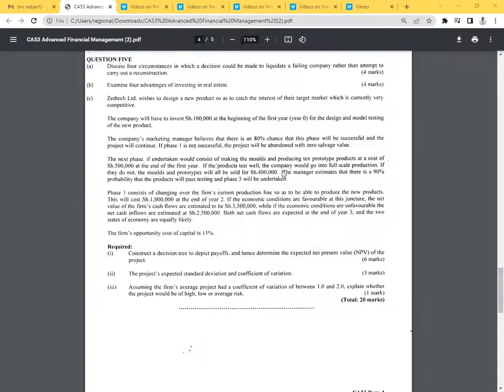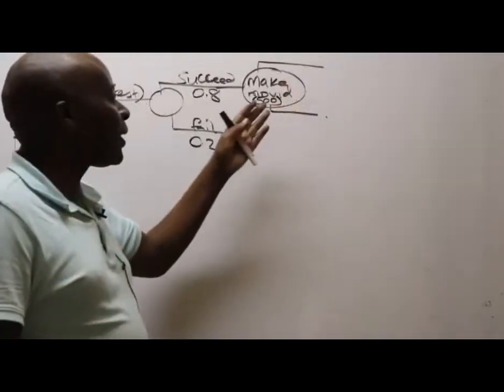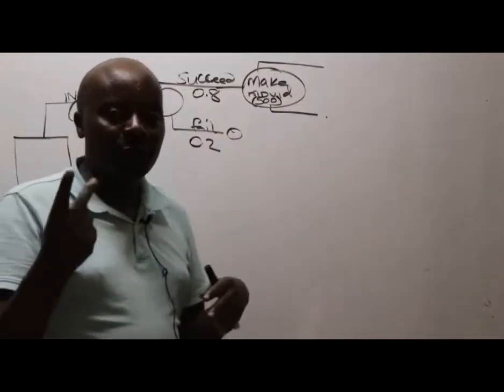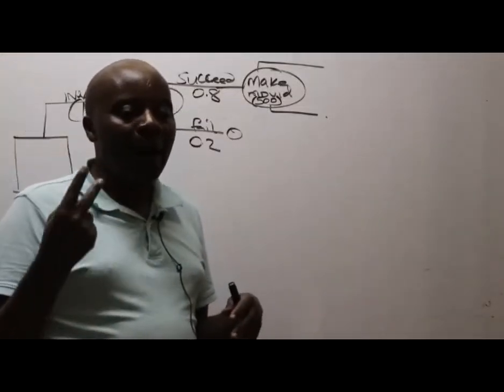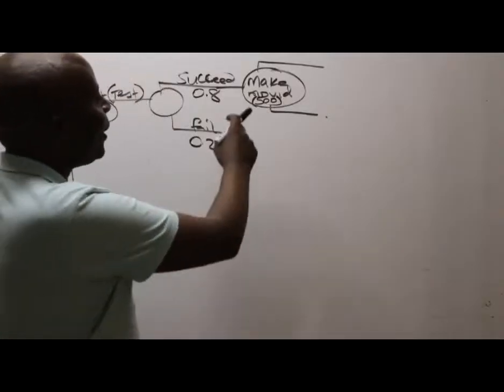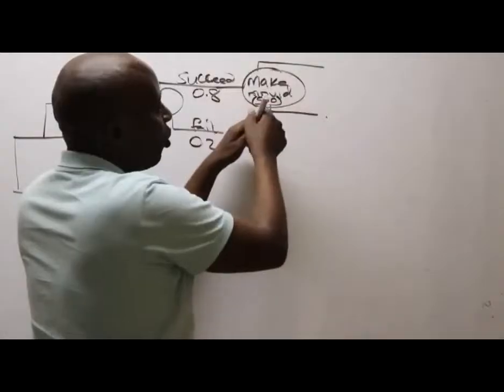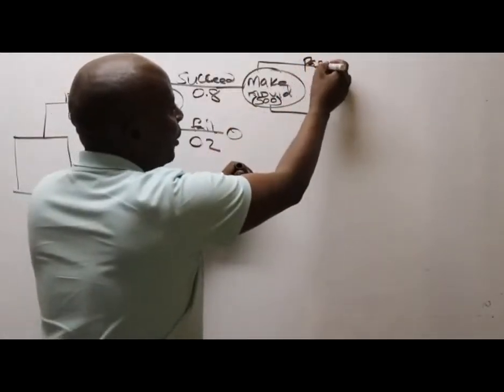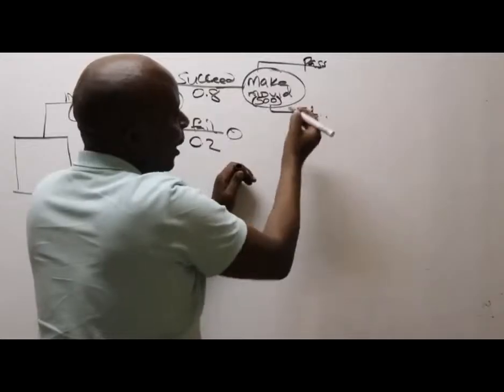If the product tests well, the company would go into full scale production. If they do not, the molds and prototypes will all be sold for 400,000. The manager estimates that there is a 90% probability that the product will pass testing, and that phase 3 will be undertaken. Ladies and gentlemen, the molds and the prototypes that we are doing here, there are two possibilities, and the two possibilities are probabilistic. That is why we are capturing them in a circle. So the molds could either pass this phase, or they don't pass.